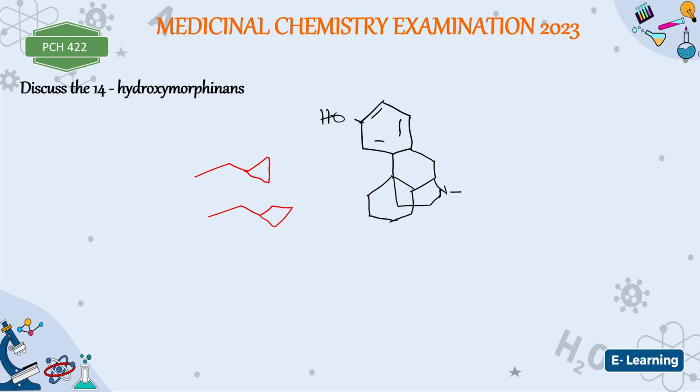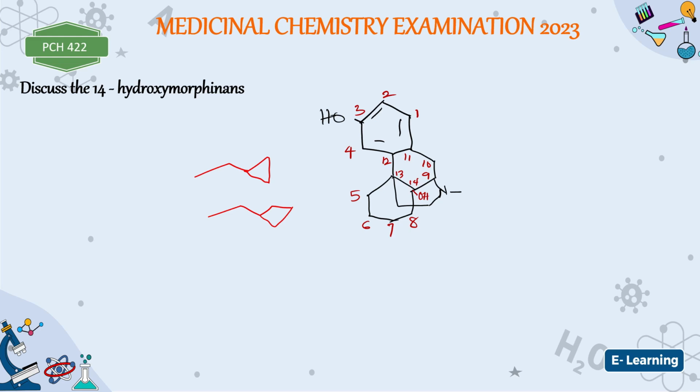If you count, I told you earlier that here is 1, here is 2, here is 3, here is 4, here is 5, here is 6, here is 7, here is 8. All right, you don't count here as 9. You come here and say 9, here is 10, here is 11, here is 12, here is 13, here is 14. So at this position number 14, you have an OH attached here. Is that okay? That's what you call the 14-hydroxymorphinans.